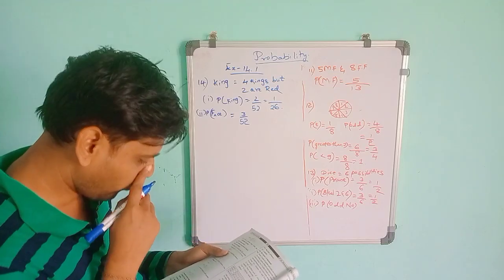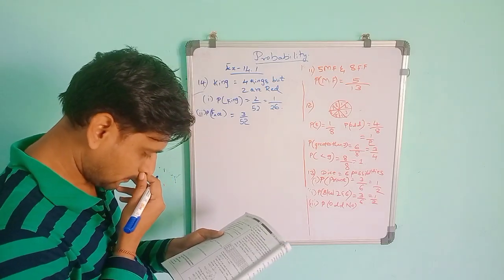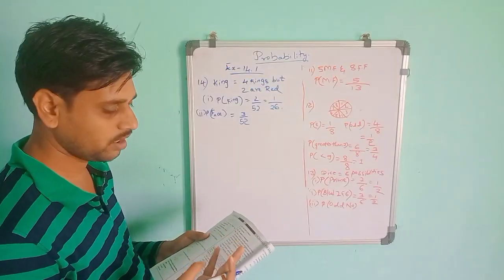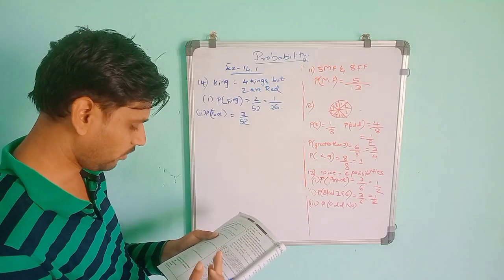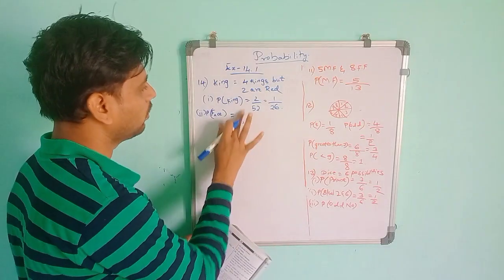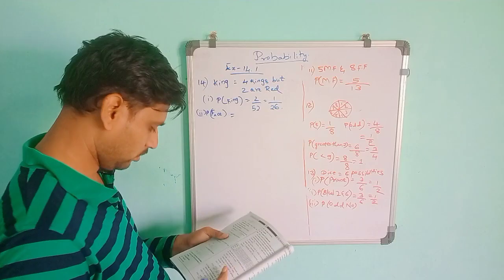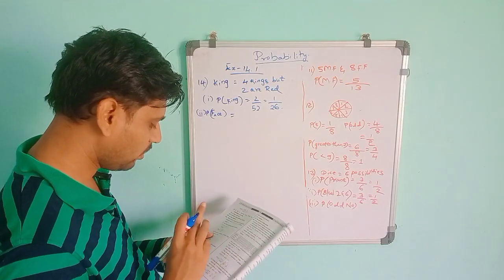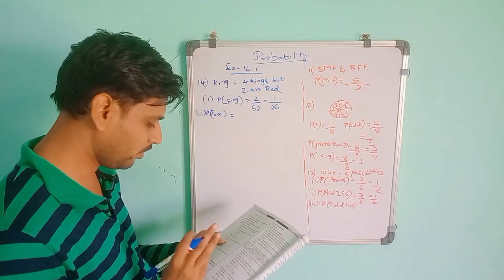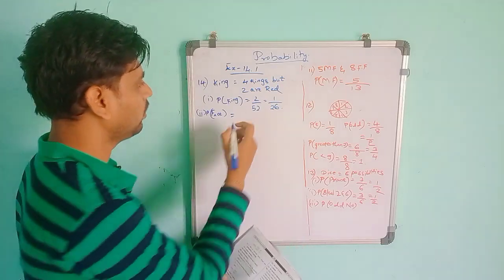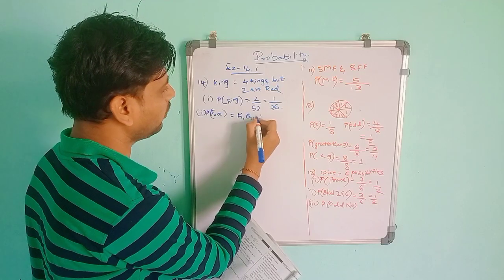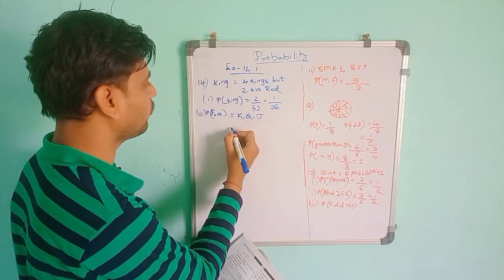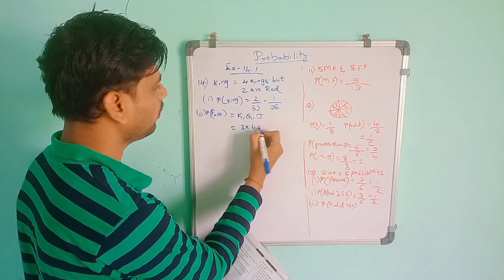Find the probability of getting a face card. Face card is 3, that is king, queen, jack. So face card means it will be considered only those three, that is K, Q, J. But each consists of 4 kings, 4 queens and 4 jacks. Anything will be there. So 3 into 4, that will be 12 cards.